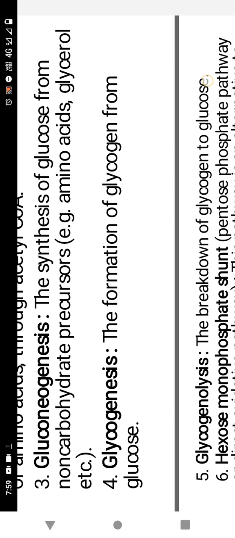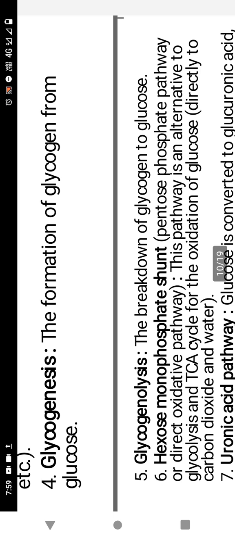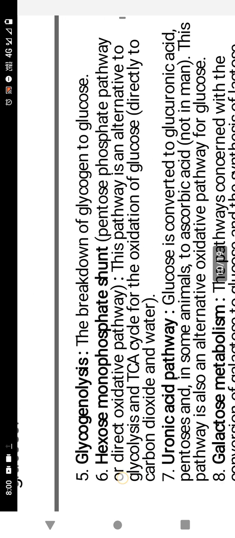Next, glycogenolysis. Here the stored glycogen is broken down and gives glucose again. Next, the hexose monophosphate shunt, also known as HMP shunt. This is the alternative pathway to glycolysis and the TCA cycle for the oxidation of glucose. It gives pentoses, NADPH, and some other products. They are very, very useful products.